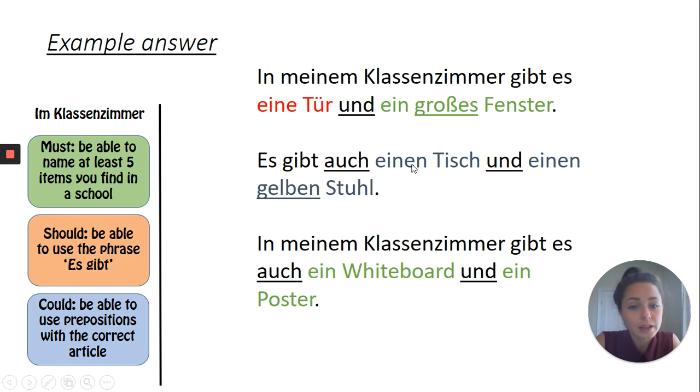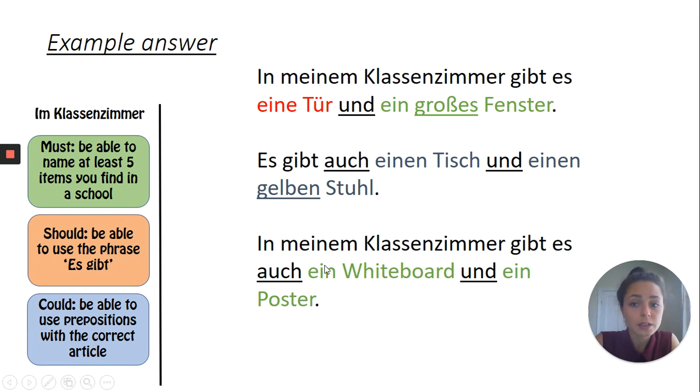Okay. Here, Tisch and Stuhl are both masculine, so they change into einen. Last sentence. In meinem Klassenzimmer gibt es auch ein Whiteboard und ein Poster. So again, same 2 linking words I have used. And whiteboard and poster are both neuter words, so they change into ein.